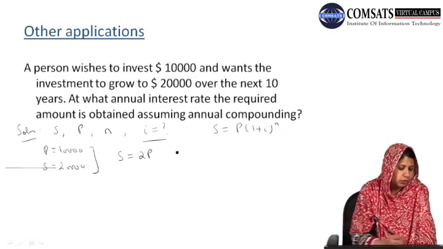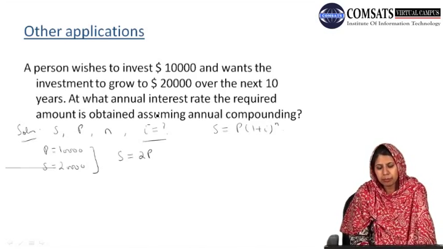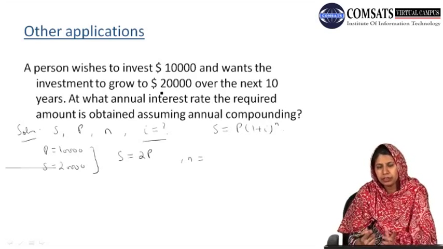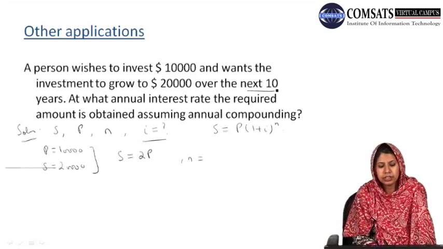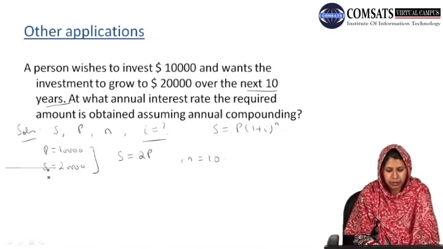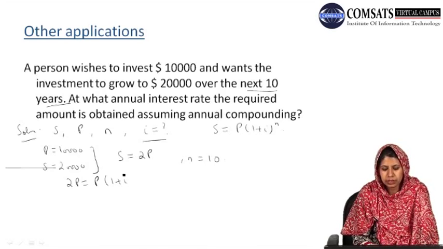Now, since the compounding is calculated annually, which means we obtain the compound interest once per year and the total duration is 10 years, the value of n will be equal to 10 here. So by putting the values in our formula, we obtain 2P = P(1 + i)^n.